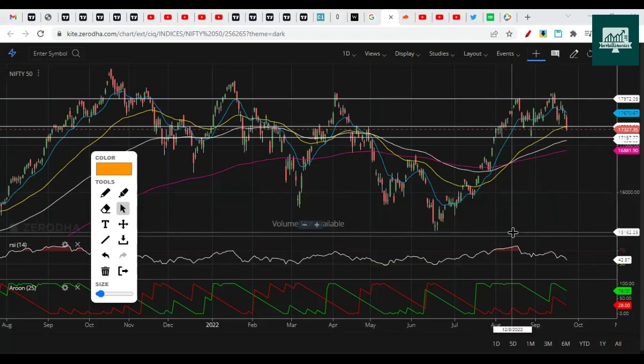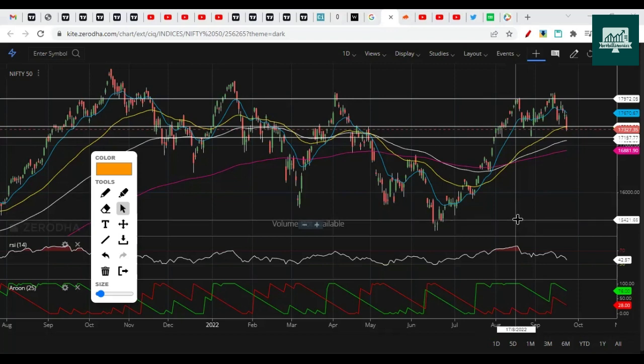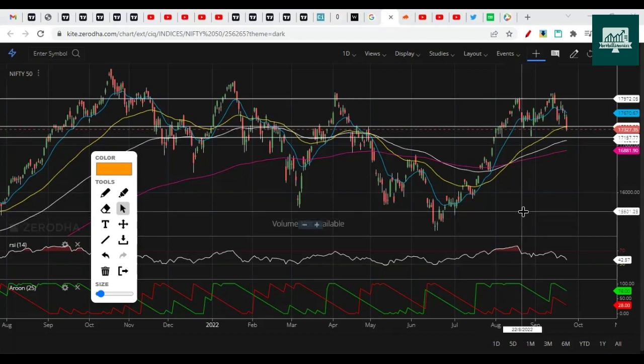Last time we met on 17th of September and we discussed Nifty for the current week, and it was pretty much in line, or pretty much accurate analysis.